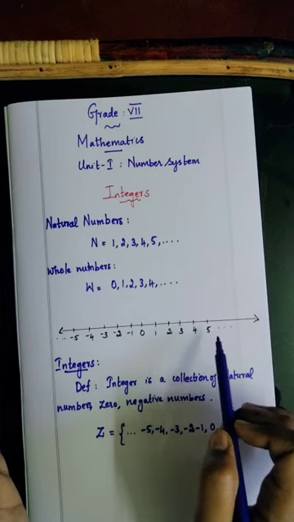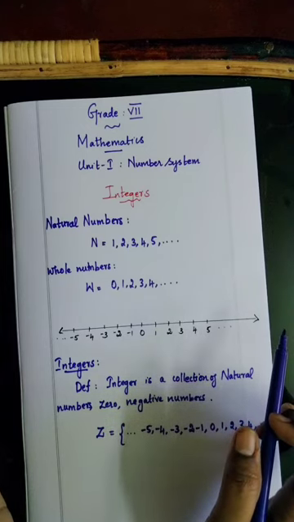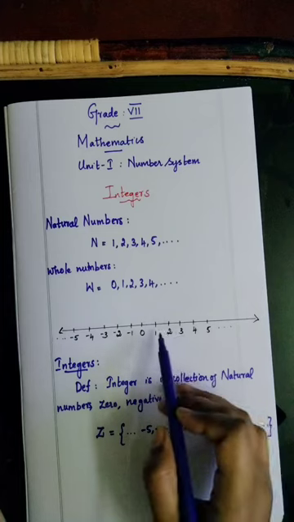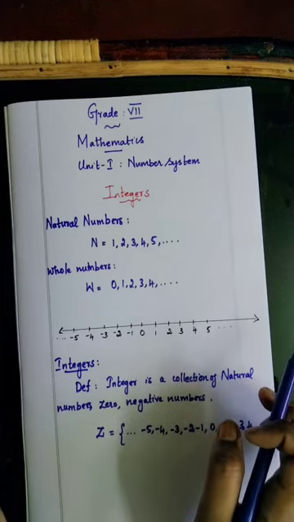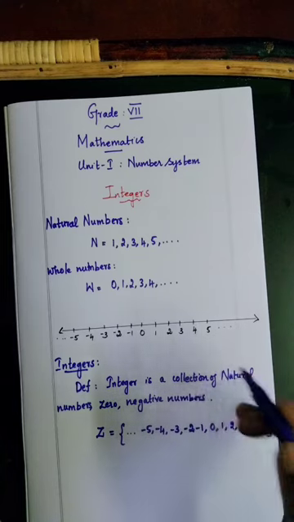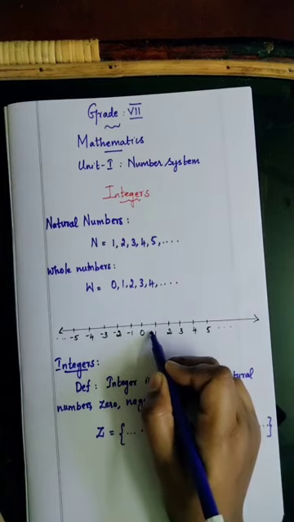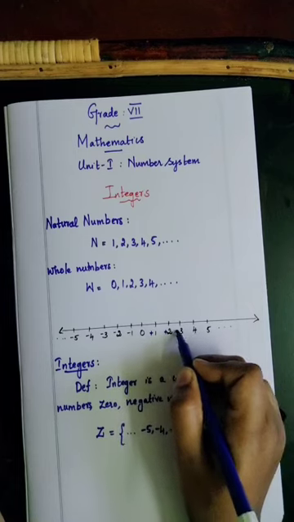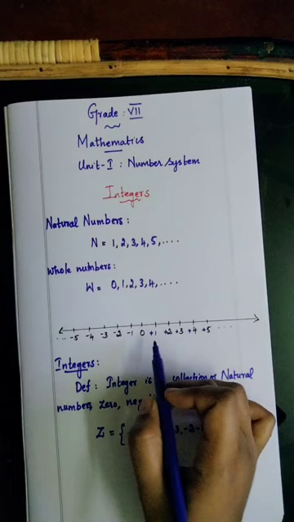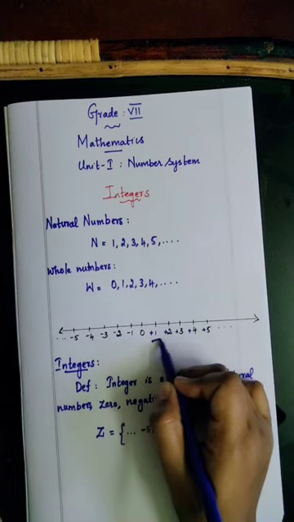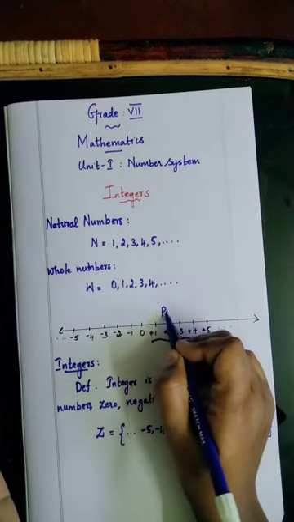For these numbers there is no sign, so take it as plus. All are positive numbers. Put the sign as plus. So these are all the positive integers.